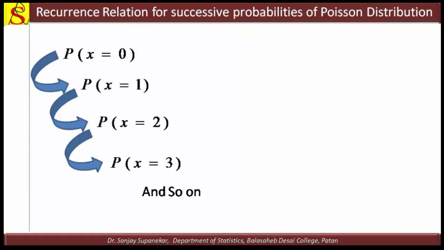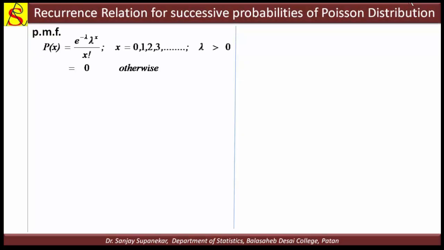For example, suppose we have to find the probability of x equal to 0. Using this probability of x equal to 0, we find the probability of x equal to 1. Then using this probability of x equal to 1, we find the probability of x equal to 2. In this way, we find the successive probabilities of any distribution using this relation. Okay. Now we will see how we can find this recurrence relation.